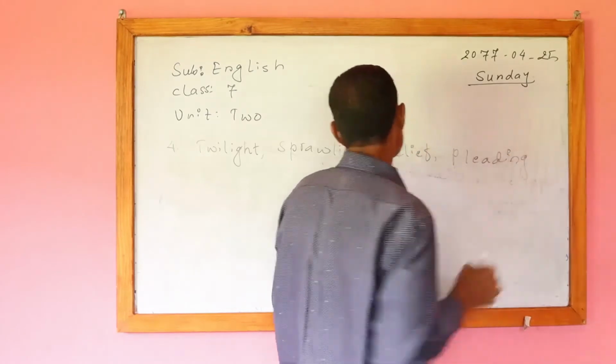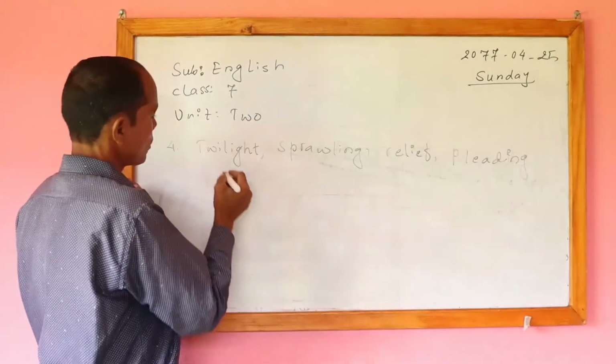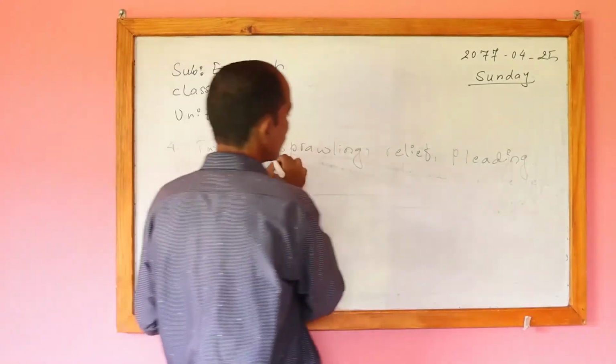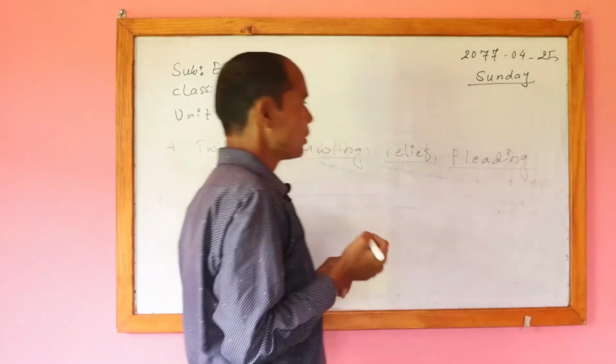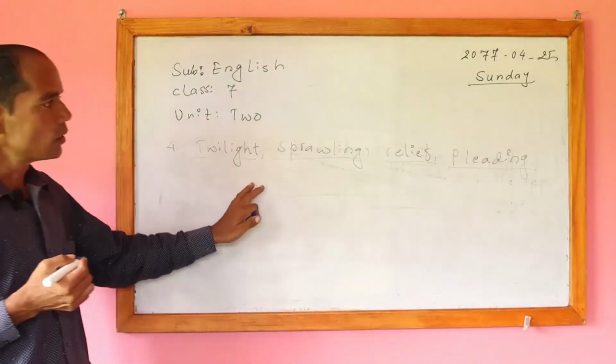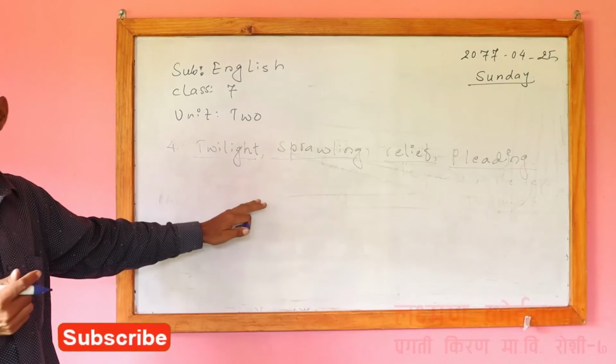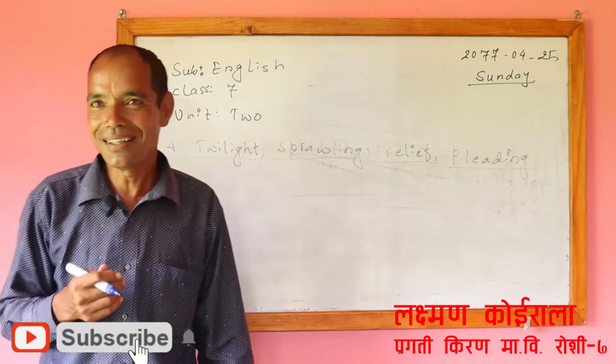Okay, this much only. For these words we have to know the meaning. If we know the meaning, then it will be easier for us to fill in the blank.